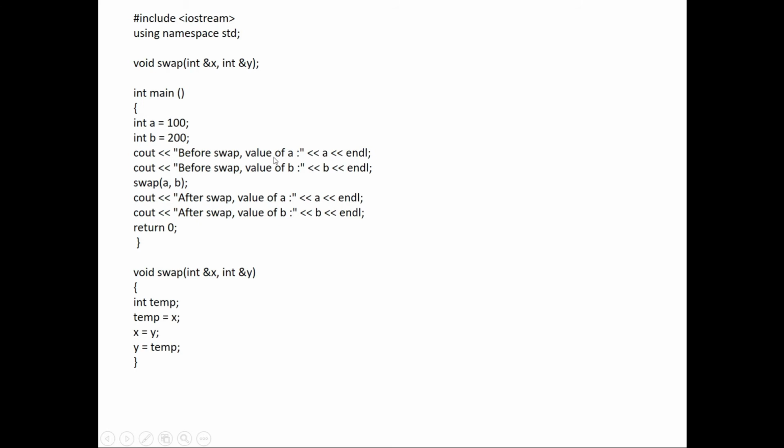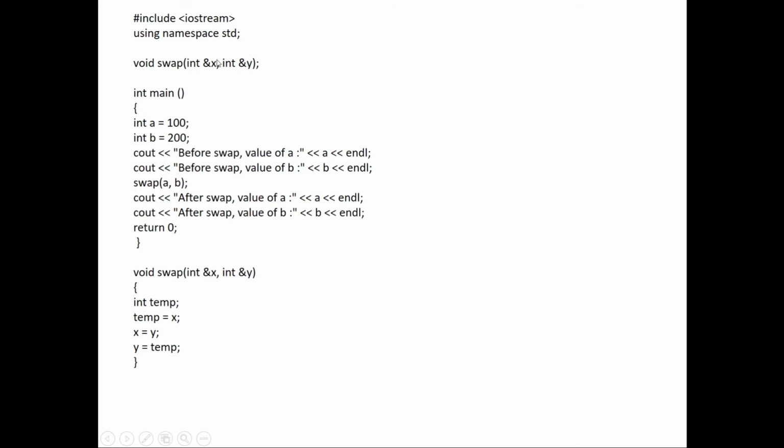Before swap, the value of A will display as 100. Before swap, the value of B is 200. Now I'm calling the function swap of A comma B. It automatically searches for the declaration, so it switches over here. And here is my declaration.